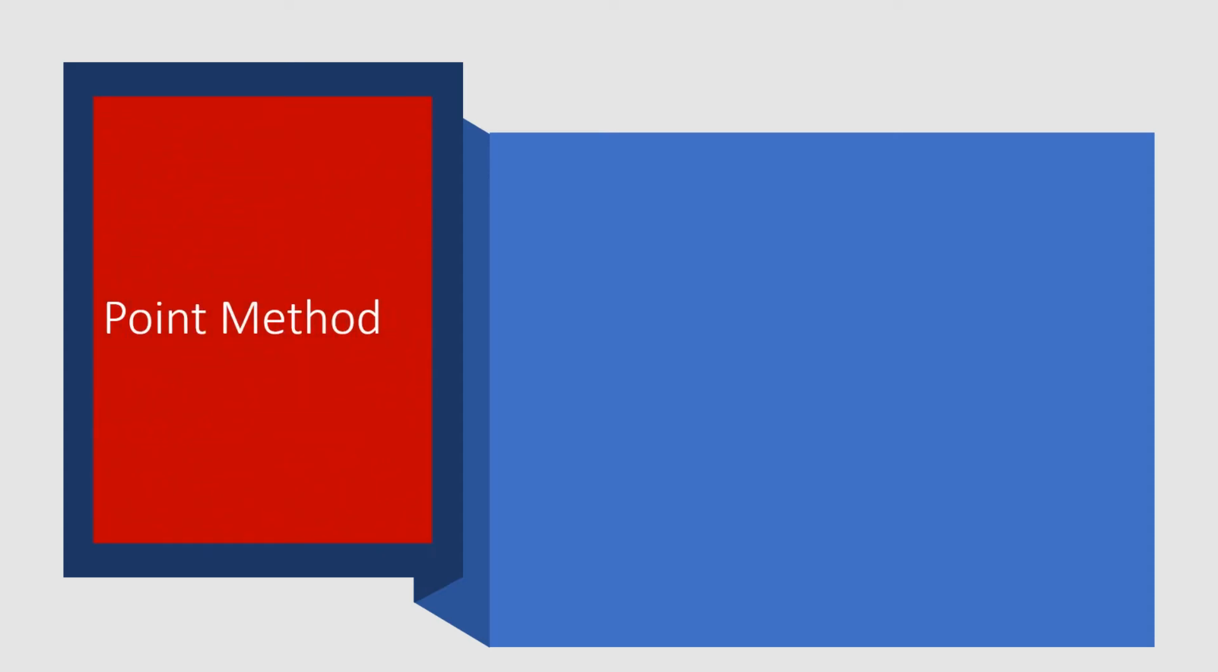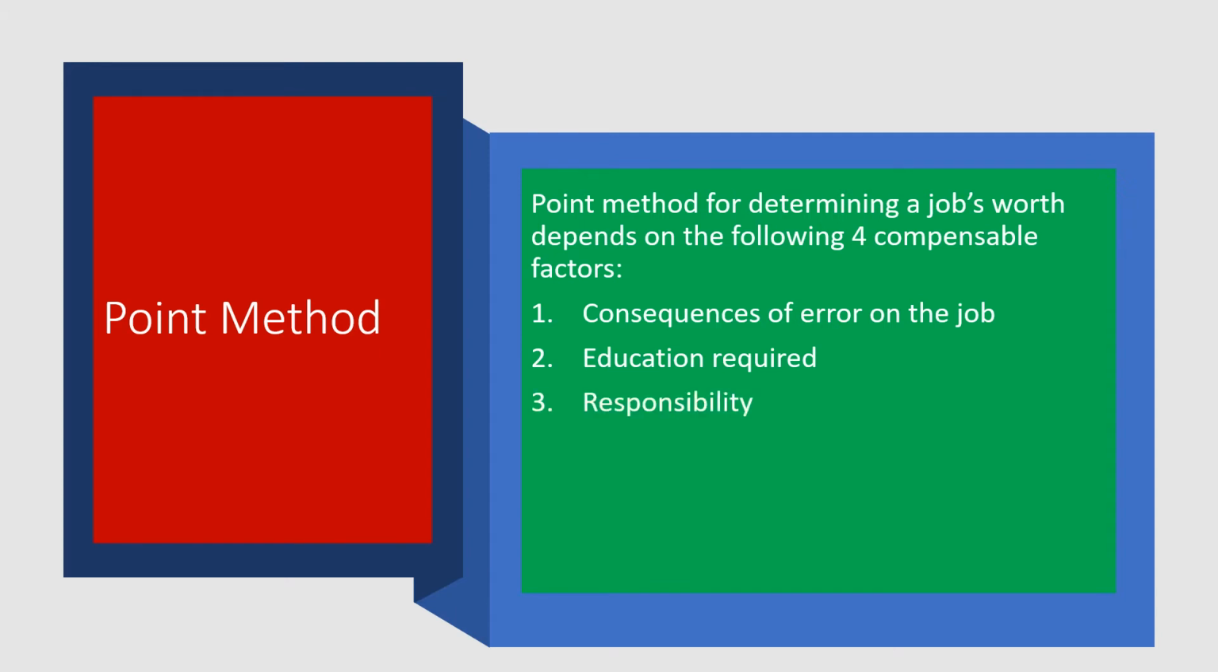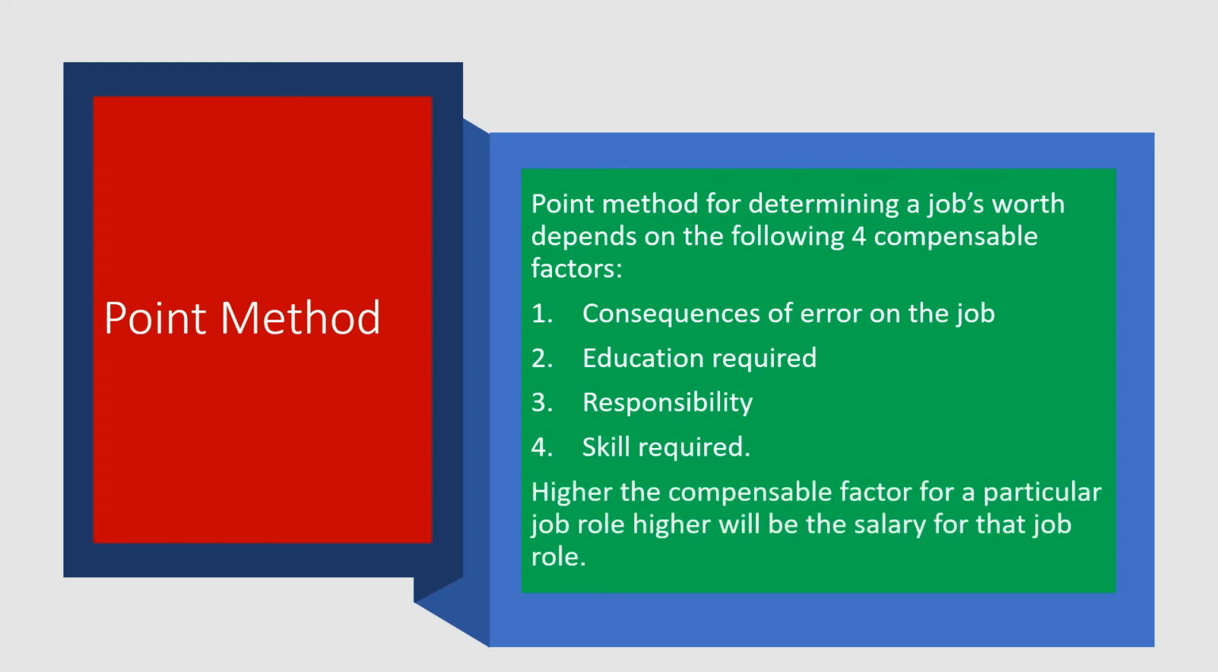There are various methods that one could use to do job evaluation. One of the methods that we will be discussing today is the point method. Point method helps in determining a job's worth basis the following four factors, namely the consequences of errors on the job, education required, responsibility, and skills required. A rating is given for each job role basis the four factors. Thus, higher the compensable factor for a particular job role, higher will be the salary for that job role.